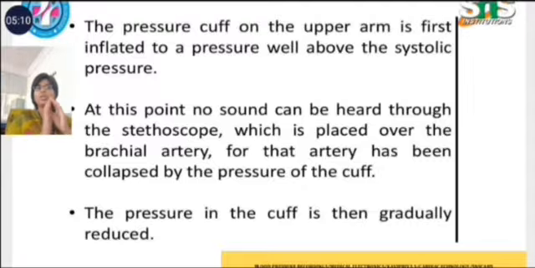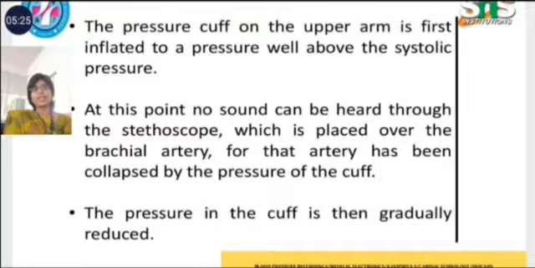At that point, no sound can be heard, because the cuff is placed over the brachial artery and the artery has been collapsed by the pressure of the cuff. Then the cuff pressure is gradually reduced.